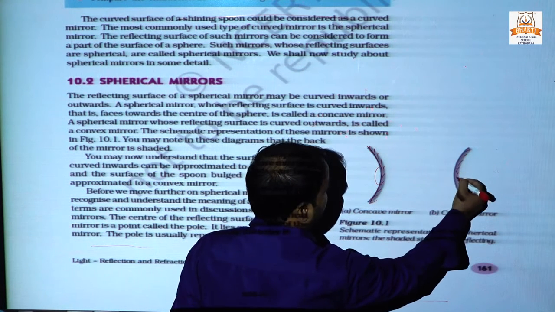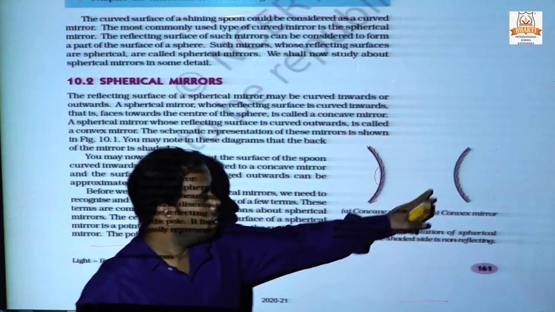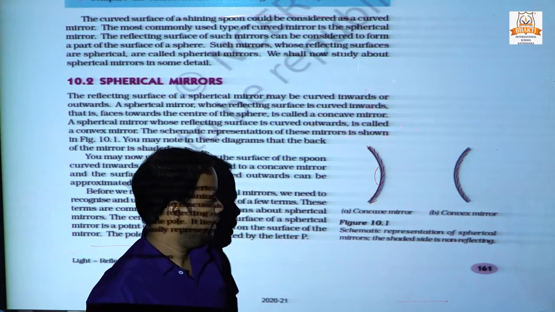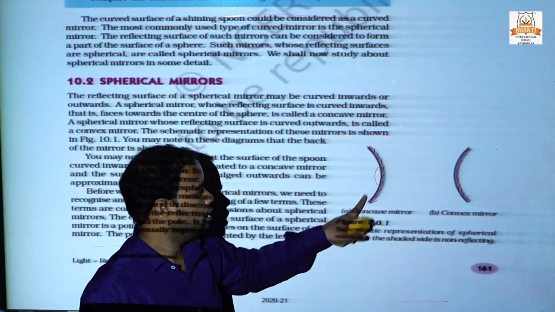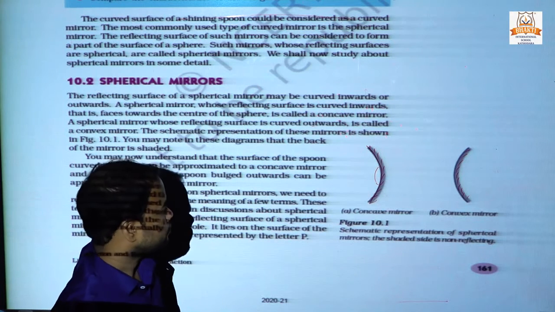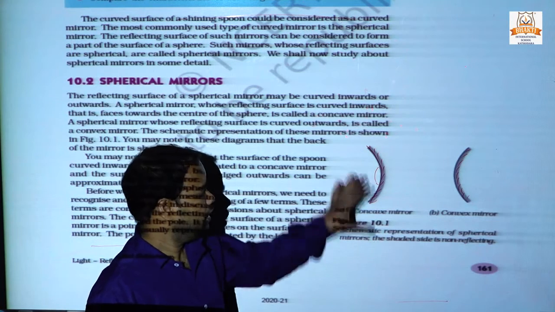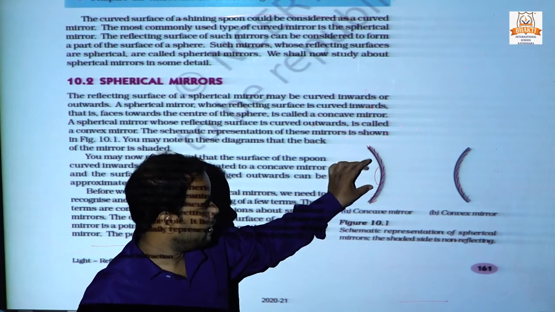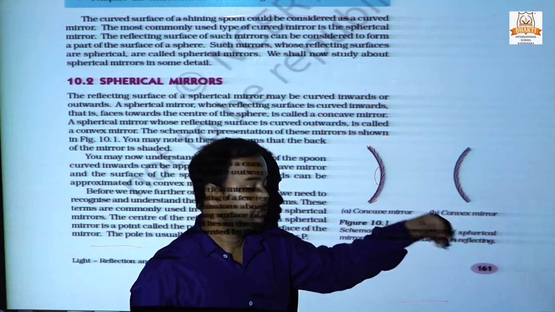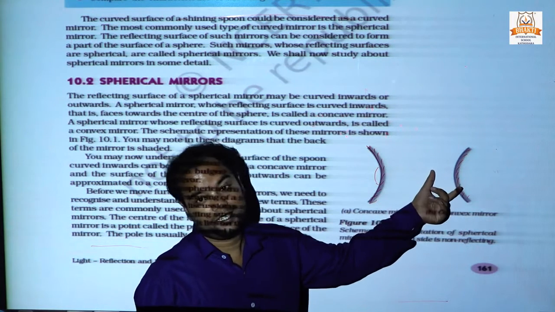In the convex mirror the polish is inward and in the concave mirror the polish is outward. So we can see our face in the concave mirror at the center, but we cannot see our face in the convex mirror in the center.